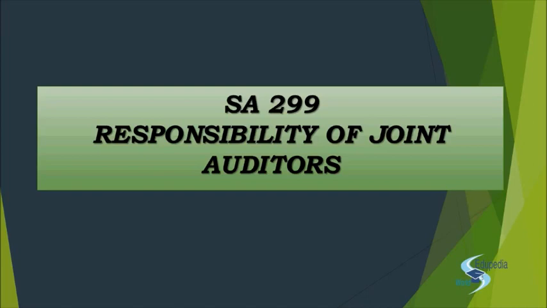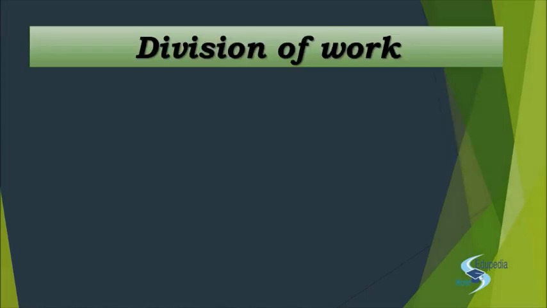So joint auditors you've seen. In the previous lecture actually we have already discussed in detail about the responsibilities of joint auditor. Right? We'll give a brief recap to the entire discussion and move on with the remaining two portions. Right? So let us start with it. You have the division of work to discuss with. The first topic, division of work. Right? And in the previous lecture we have already discussed in detail about the division of work. How do you divide the work? What do you need to divide? Why do you need to divide? Right? So how do you divide the work? You divide it with mutual discussion.